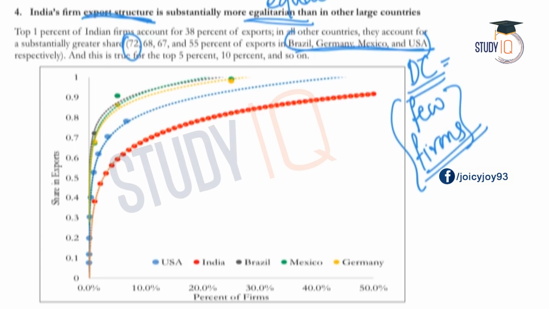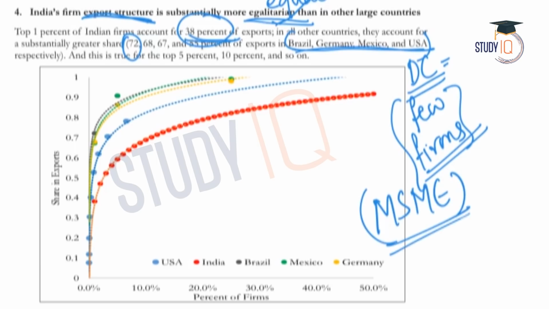But when it comes to India, the top 1% of Indian firms account for 38%. In developed countries, it is a higher percentage. So this is only 38% with regard to India. So we can say that in India, the export structure is more egalitarian or equal. Most of the exports in our country are done by MSMEs, that is micro, small and medium enterprises.